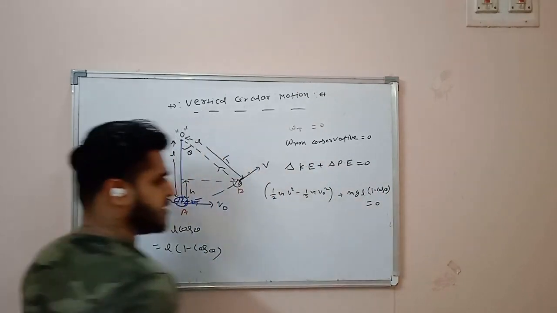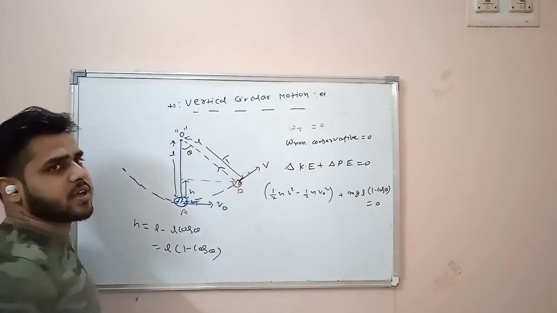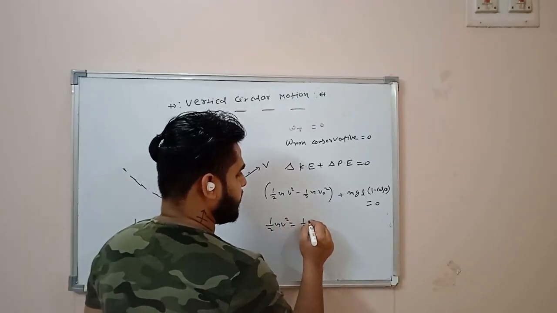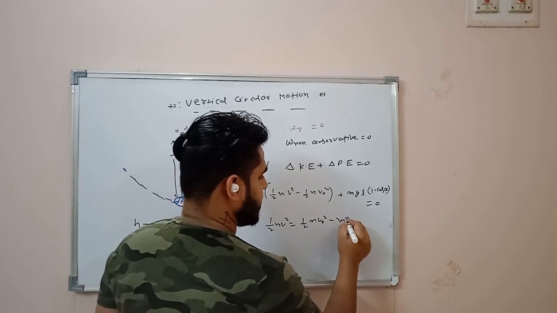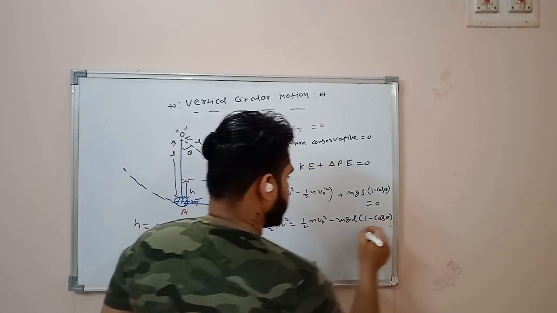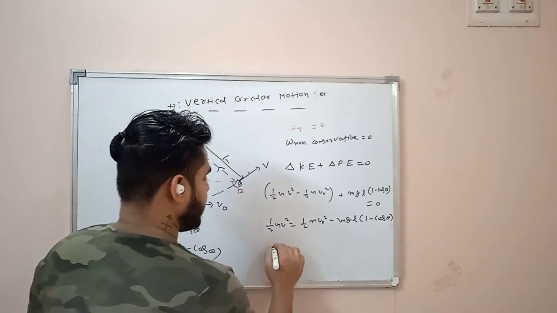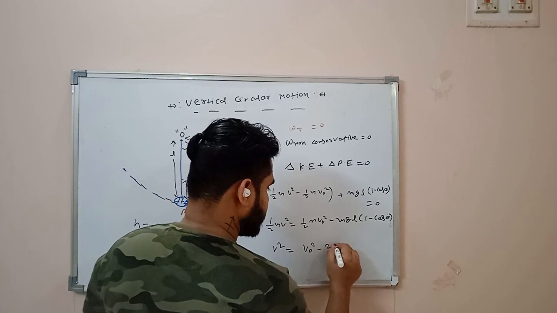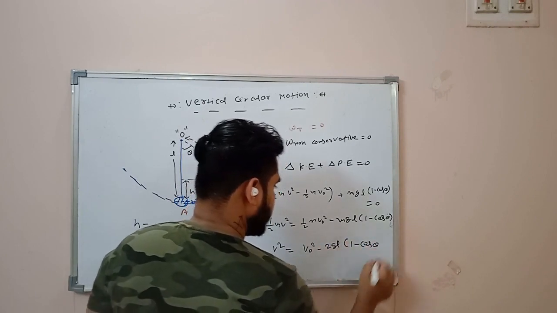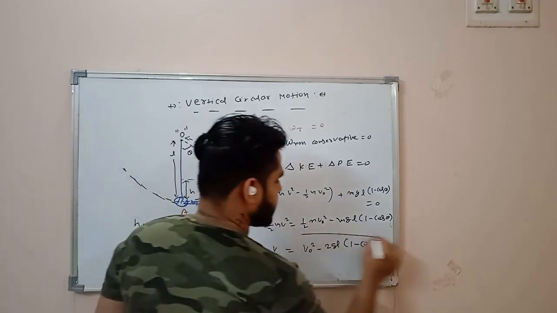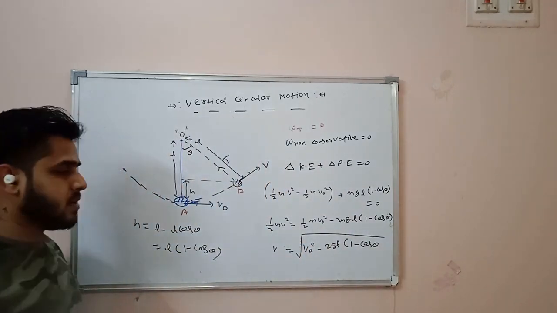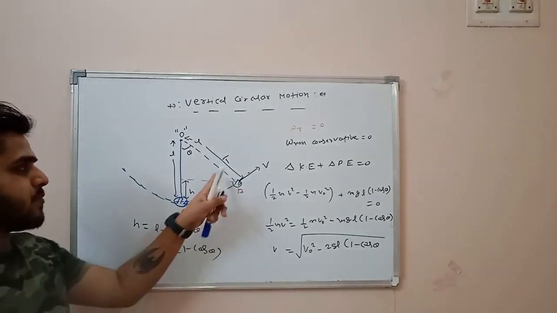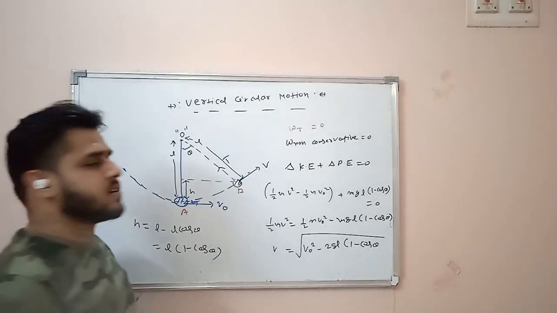And this will be equal to what? The change in potential energy will be positive, because the particle is moving in the upward direction. From here you can find that half mv square is half mv naught square minus mgL into (1 minus cos theta). If you find v from here, v square comes as v naught square minus 2gL into (1 minus cos theta). And if you need to find v, remove the square and add the root on the RHS. So this is going to be the velocity at a particular point. Now if you have to find the tension over here, for the tension calculation draw the free body diagram.